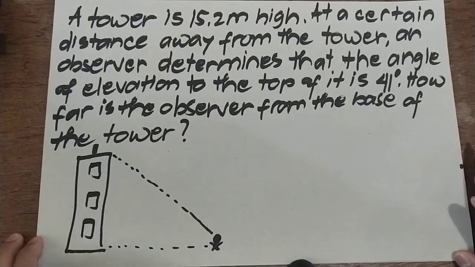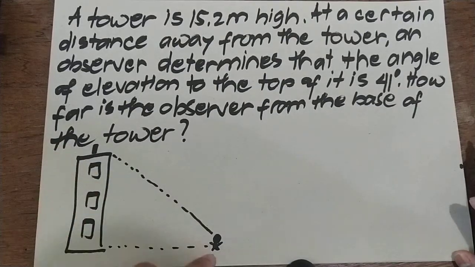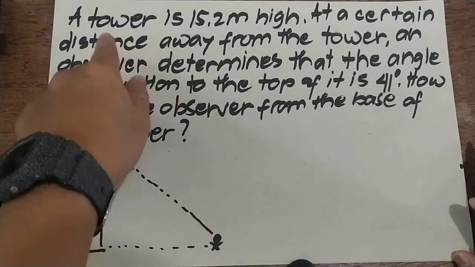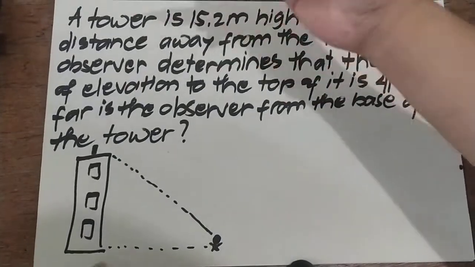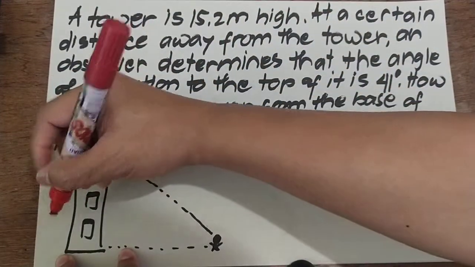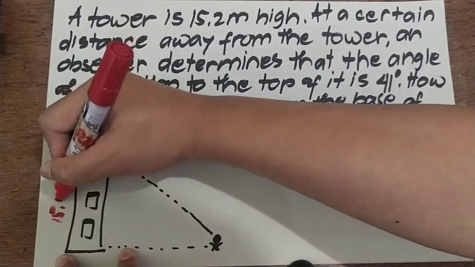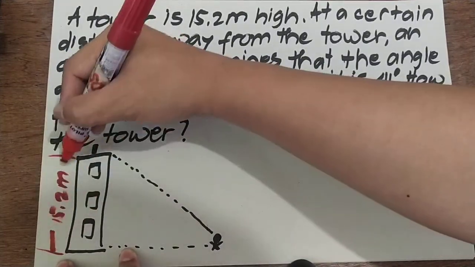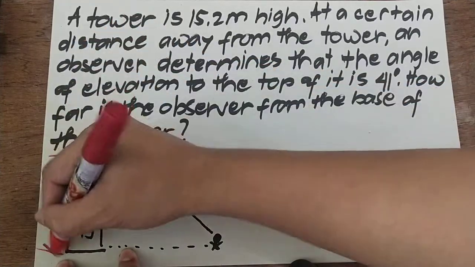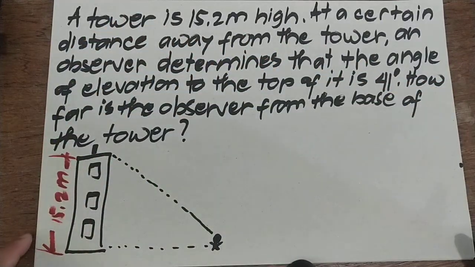So, isang tower, tapos isang observer. Sabi dyan, a tower is 15.2 meters high. So, this tower measures 15.2 meters.